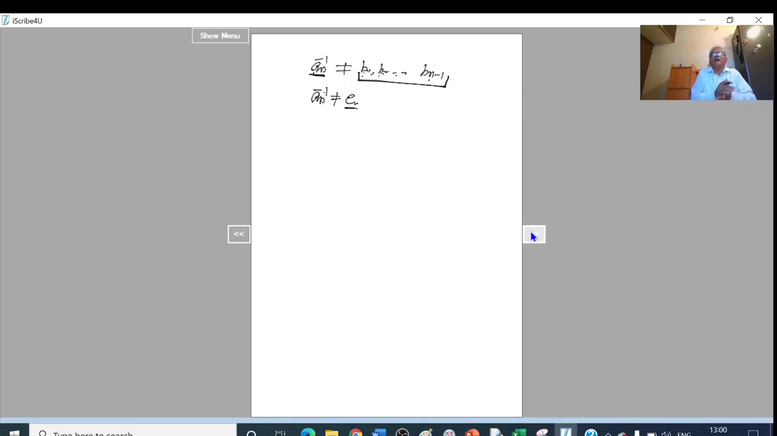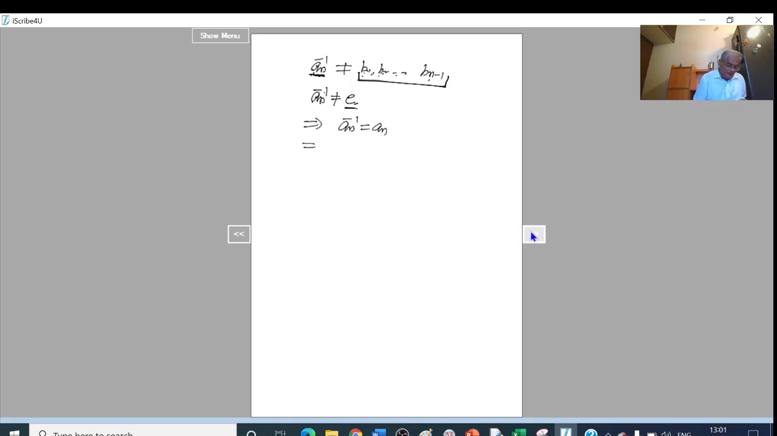So A1 to An minus 1, the inverses are B1 to Bn minus 1. That is, the A's are the inverses of the B's, or the B's are the inverses of the A's. So therefore here, An inverse cannot be A1, A2, A3, An minus 1 or B1, B2, B3, Bn minus 1, or it is not equal to E. Therefore An inverse must be equal to An. That is, the only possibility is that the inverse of An is An itself.